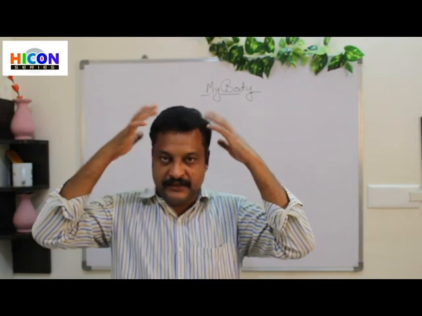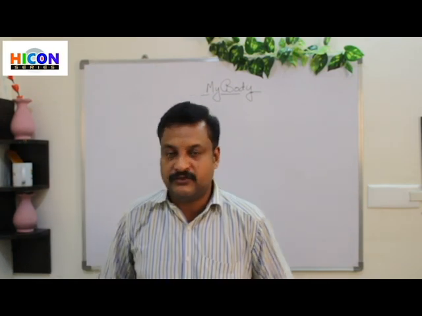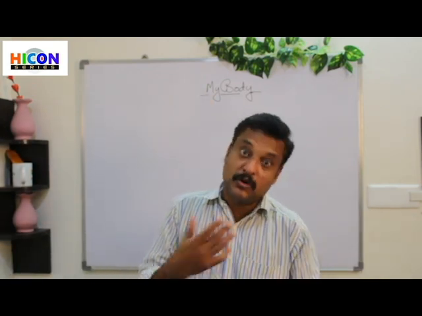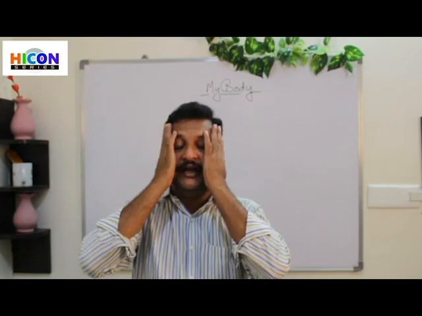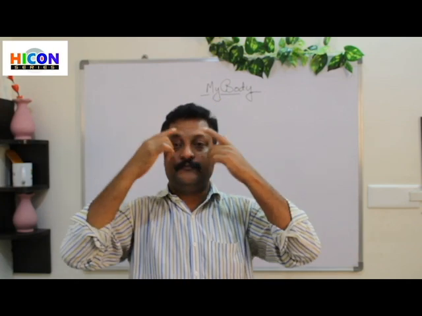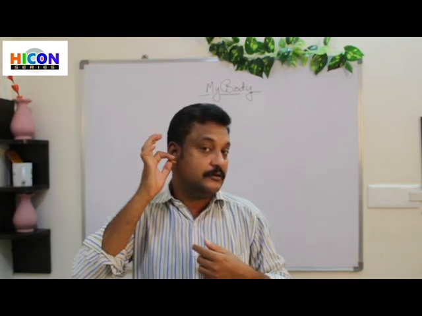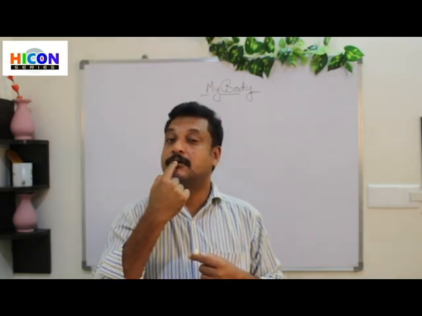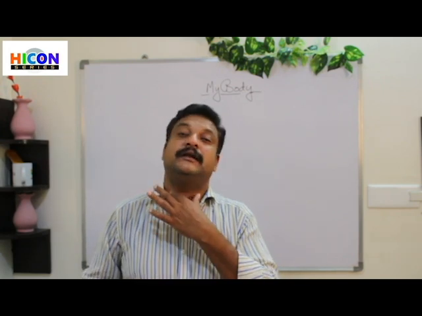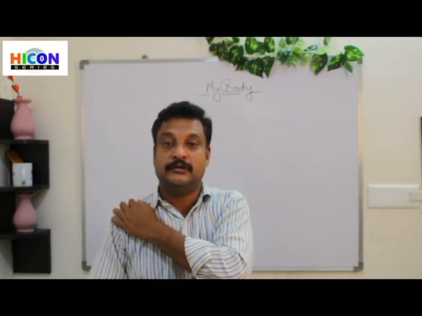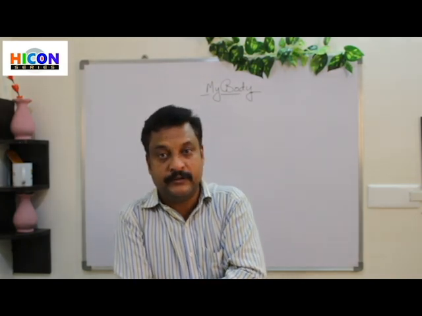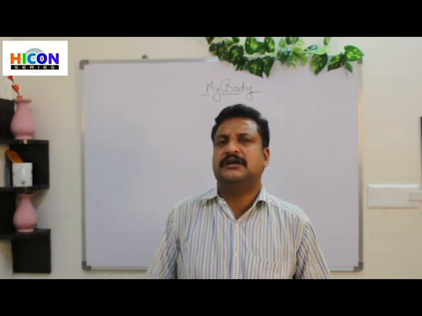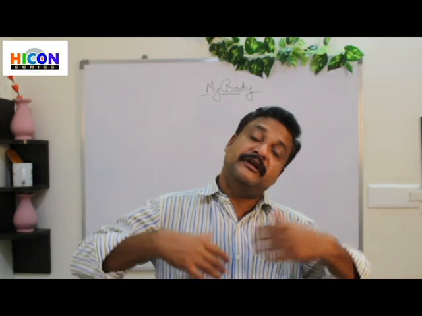Okay, we have a head, we have a body, we have two hands, we have two legs, and in these major divisions also there are more divisions again, isn't it? For example, in the head itself we have hair, face, ears, eyes, nose, mouth, isn't it? Neck, shoulder, elbow, right?